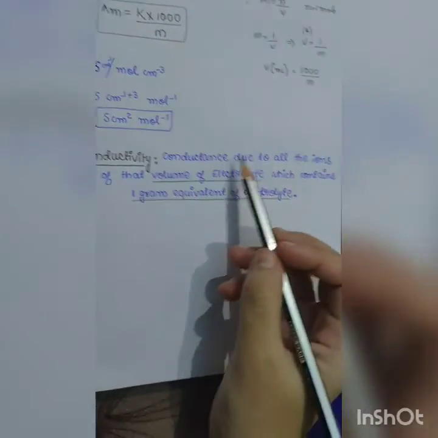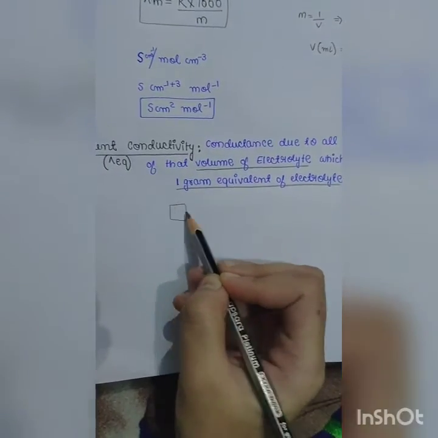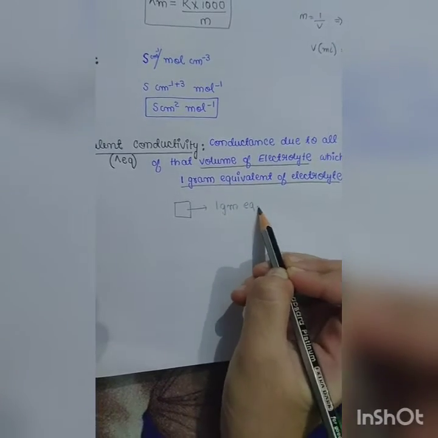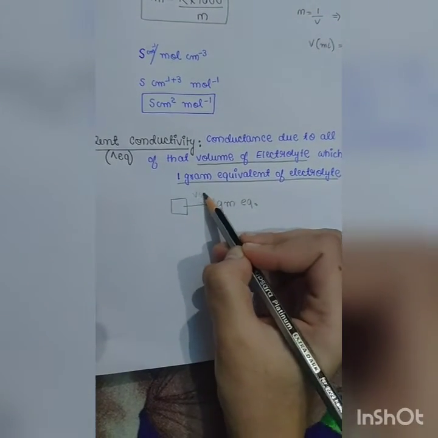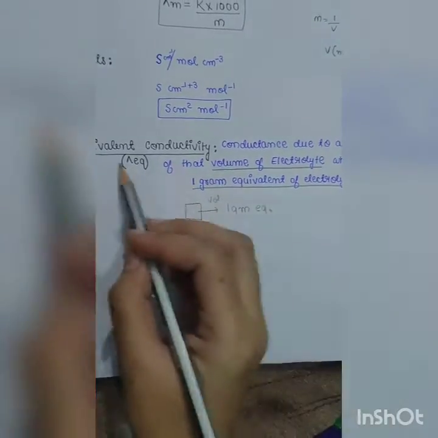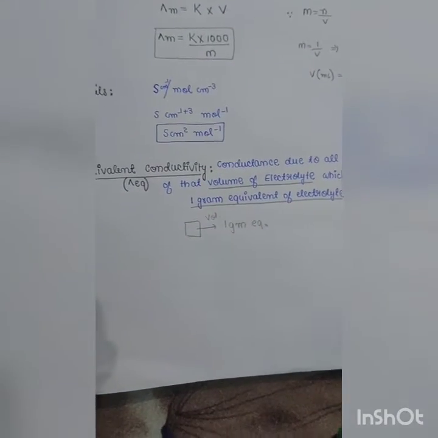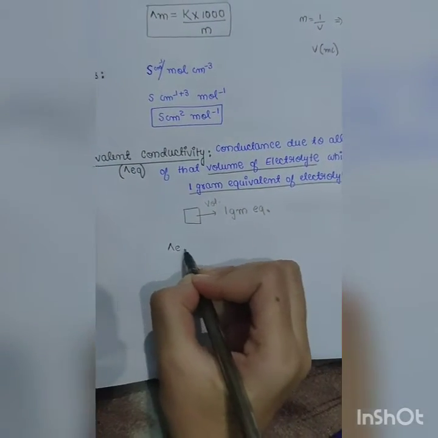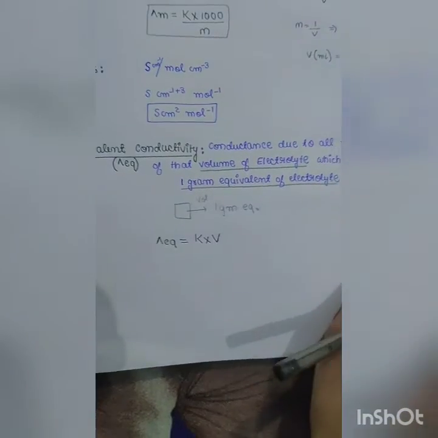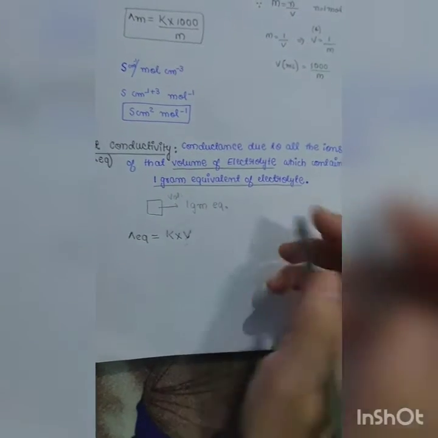Equivalent conductivity. Conductance due to all the ions of that volume of electrolyte which contains 1 gram equivalent of electrolyte. So this much volume we require, and the conductivity of this much volume will be equivalent conductivity, and the formula will be equivalent conductivity is equal to kappa into volume. Now volume in which 1 gram equivalent of electrolyte are present.